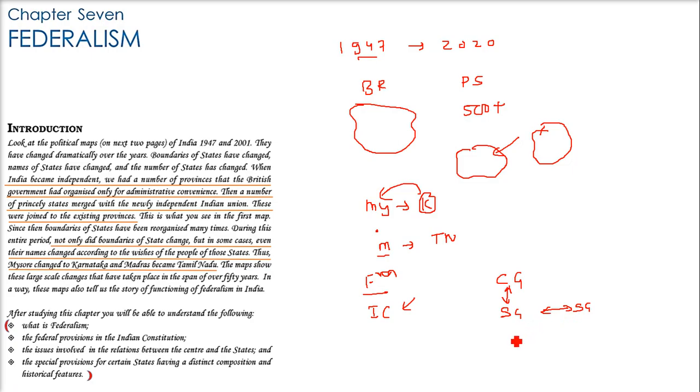And there are certain special provisions. There are certain states which are given special provisions. What are these special provisions, and why are these special provisions given to special states? Because this depends a lot on historical factors, historical features.